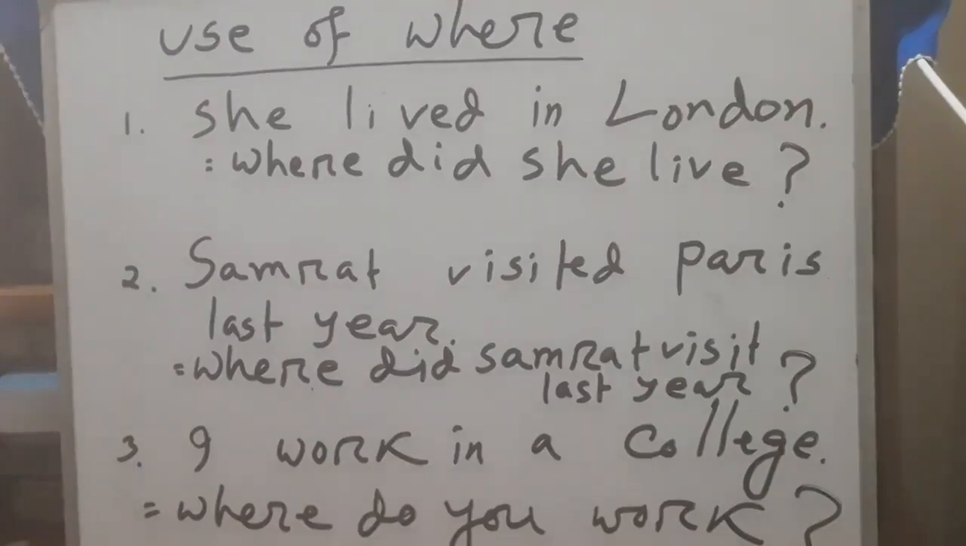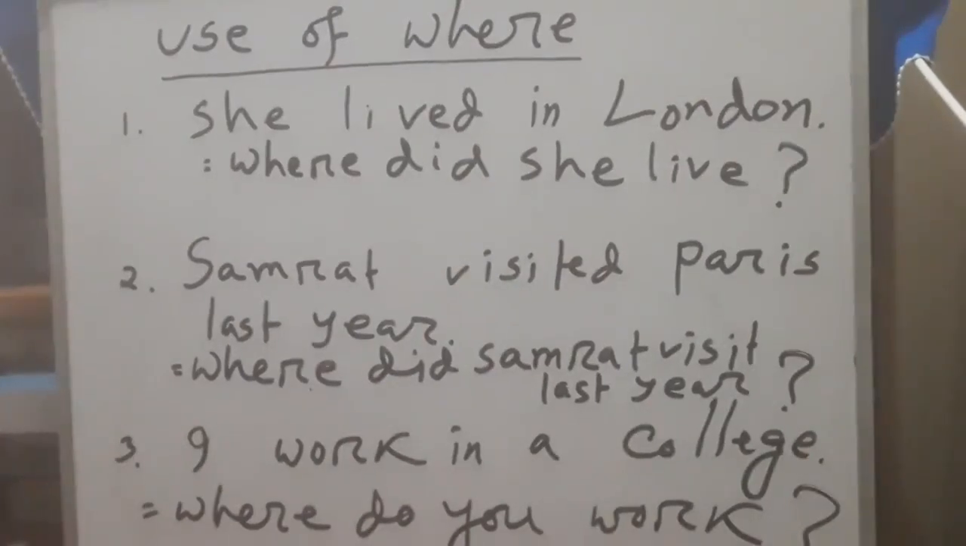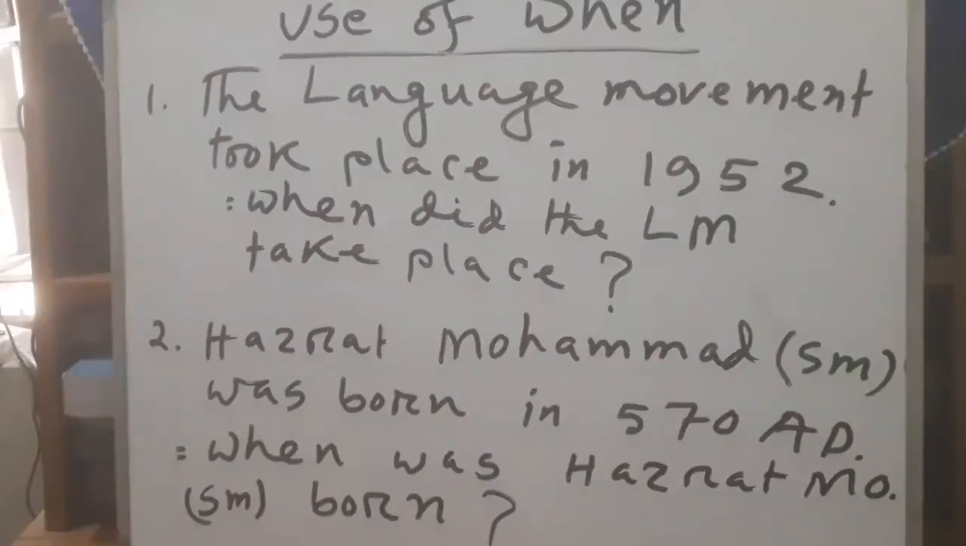And the last sentence, I work in a college. Here it's a new thing, I. You have to change I into you. When you see first person, then you have to make it second person. So the answer of this question is where do you work? Because here work is present tense. So I think you can understand me. So dear students, look at the board and follow me.